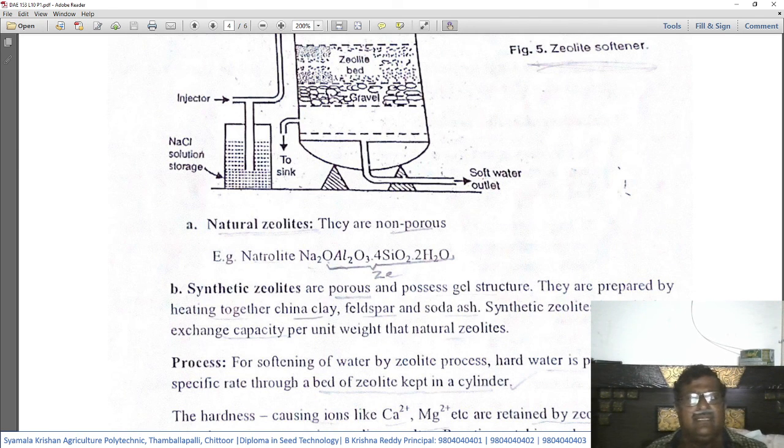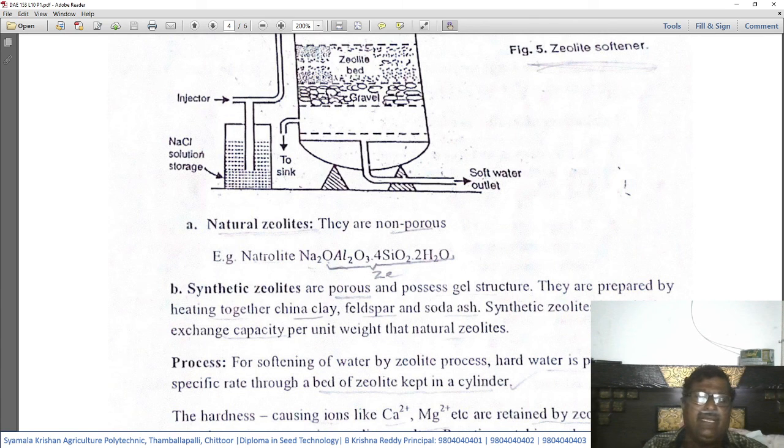Okay. Then synthetic zeolites are porous compared to the non-porous nature of natural zeolites. Synthetic zeolites are porous. That means they contain small pores and possess a gel structure. They look like gels.